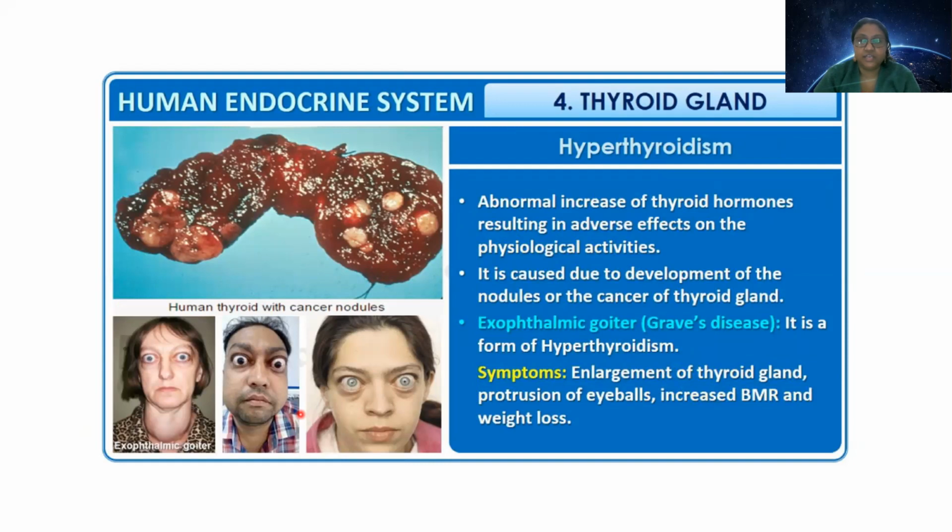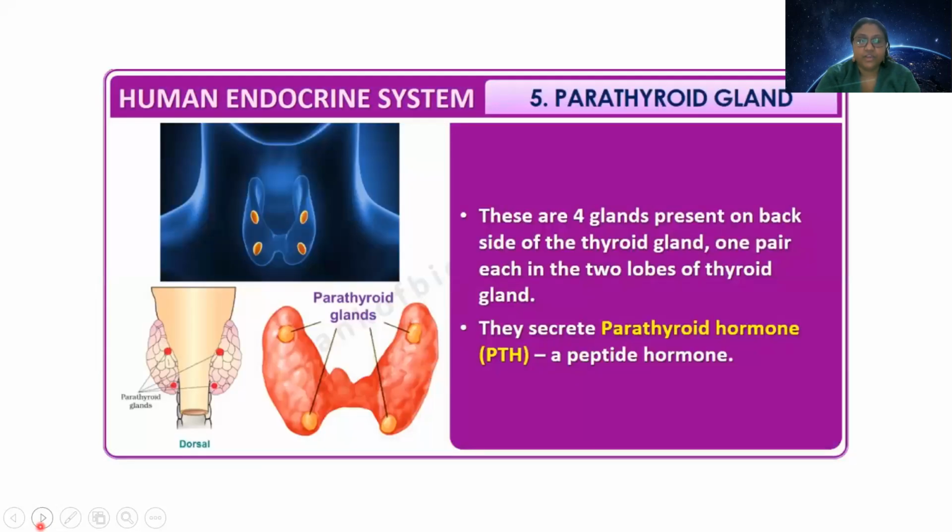Can you see how scary this is? This person will always look like this. It looks as if from a horror movie. This exophthalmic goiter is also known as Graves' disease. Okay, and this is the case where the thyroid gland is taken out, because cancer nodules are found. Okay, so we will get back.